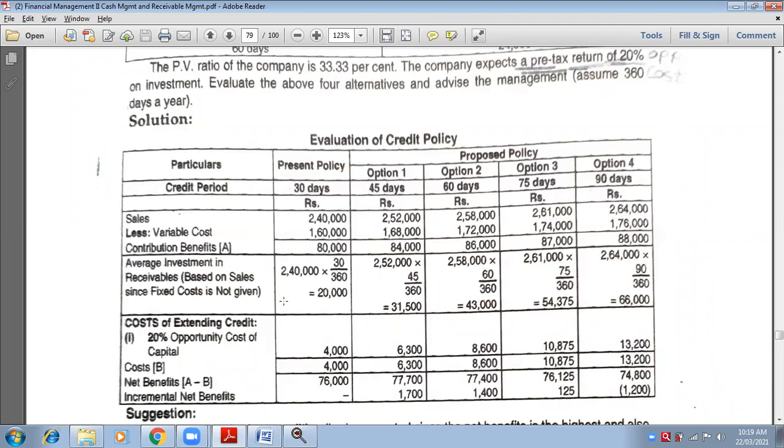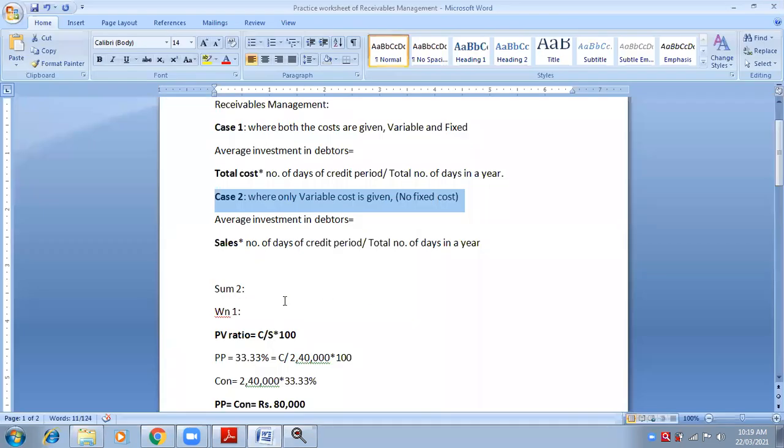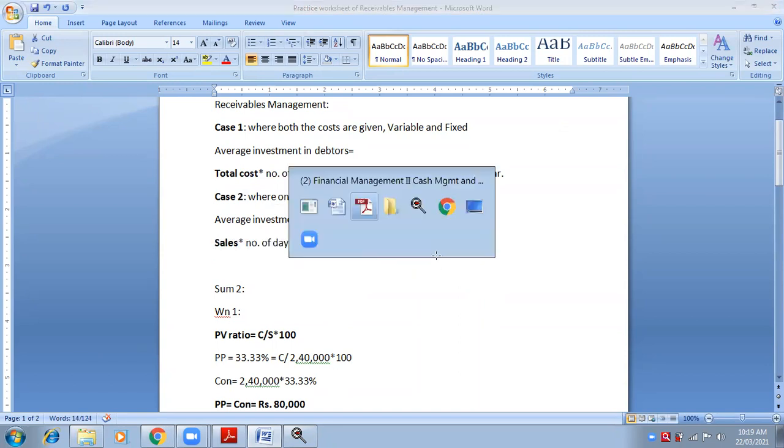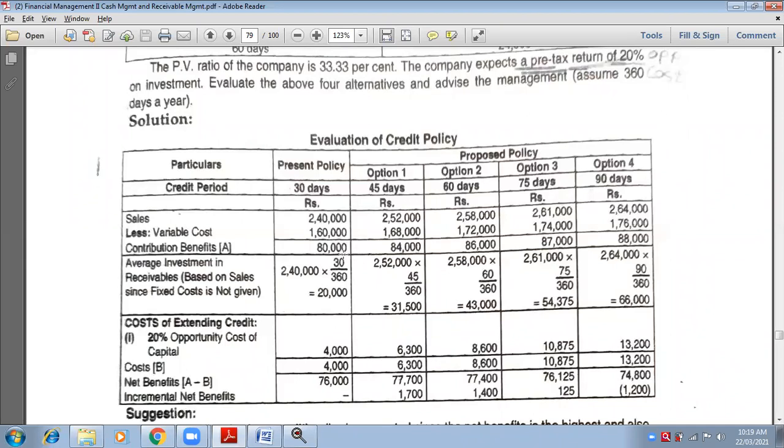Now look at the screen. You have to do it the same way. The formula is total sales into number of days divided by number of days in a year, for each one of them: for present policy, and for options 1, 2, 3 and 4.